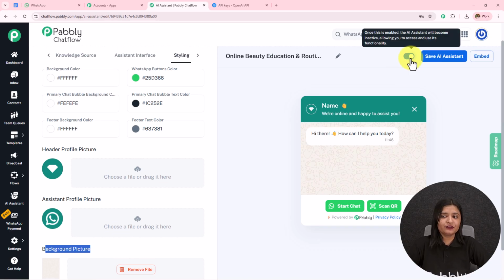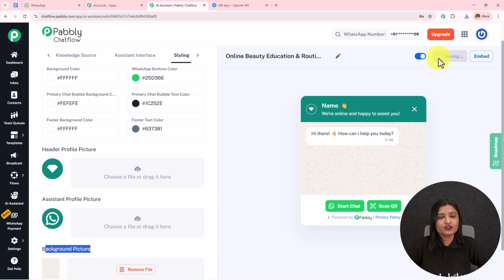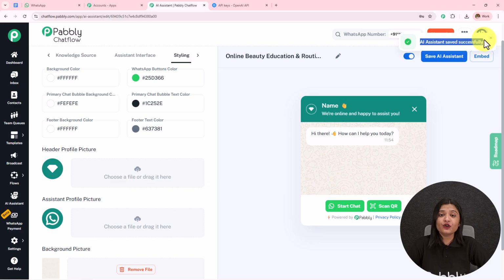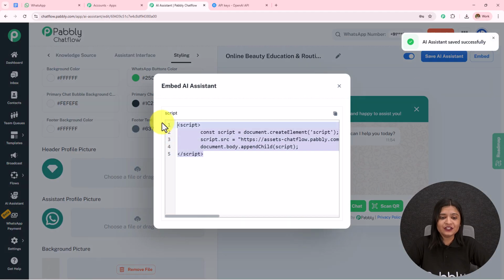Here we have finally completed creating this AI agent, and we have to make sure that we keep this active. If we toggle this off, the AI agent will remain inactive, and then we save this. If we do not save this, all this will be lost. AI assistant saved successfully. You can also embed this AI agent to your particular website by clicking on this embed and using this particular code, and once someone clicks on that, they will be redirected towards this chat.